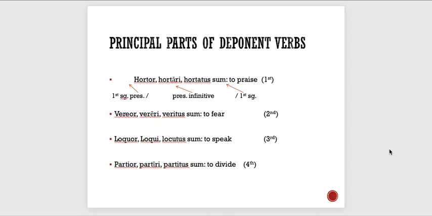All right, so what would be a great thing to do right now is to pause the video and go to your Chapter 8 vocab to learn, in the new chapter, and just try and identify what conjugation each of the deponents in that chapter are. And we'll also give you a chance to start to get used to these, seeing those verbs and thinking about their meanings. All right, moving on.